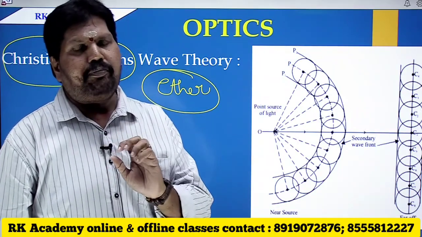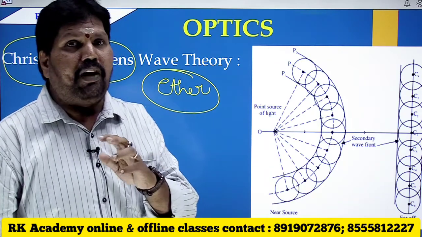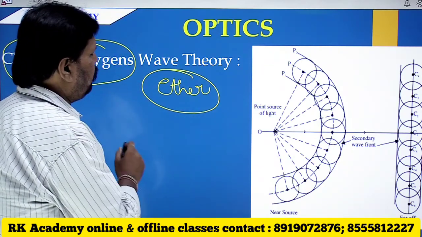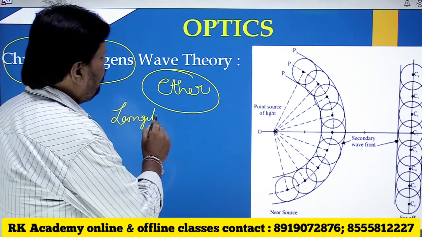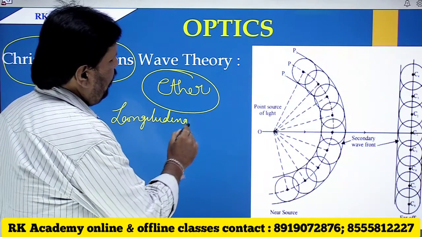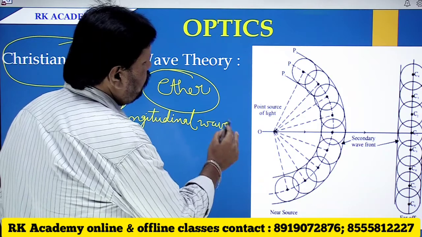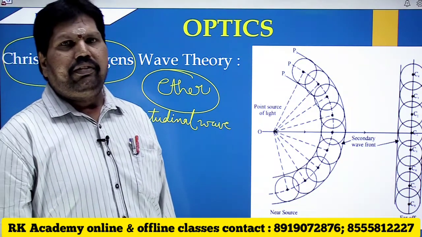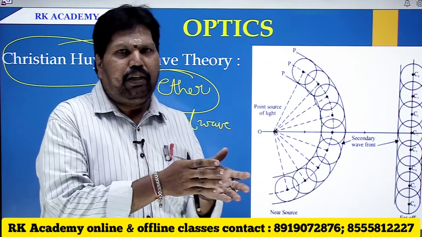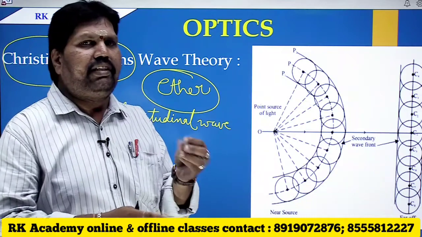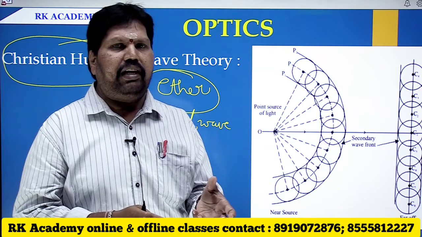And initially he thought that light propagates in the form of a wave. Here, he initially thought that light propagates in the form of a longitudinal wave. Longitudinal wave in the sense that, as you know, a wave is a disturbance created in a medium.